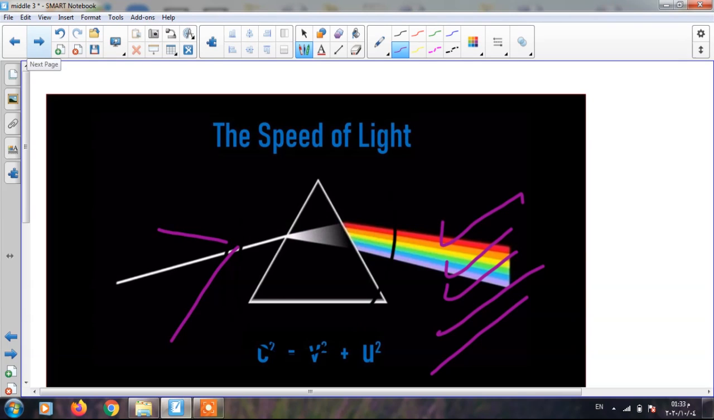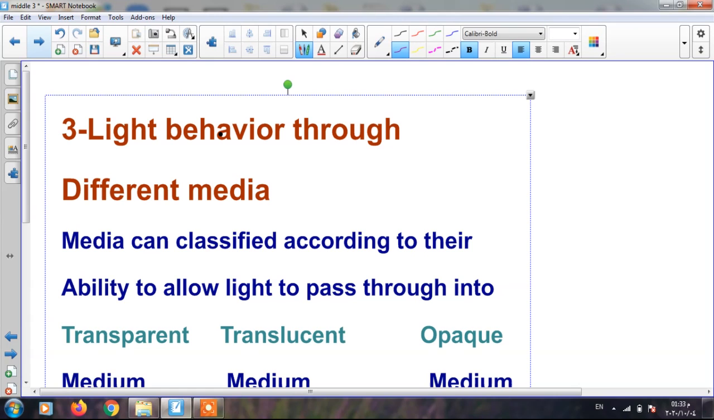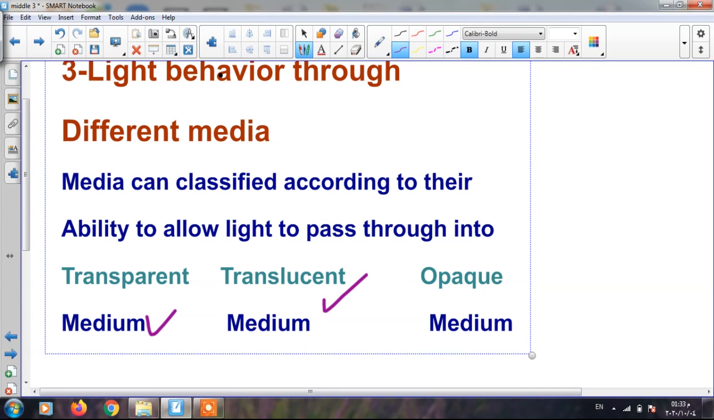Property number 3. Light behavior through different media. Light transmits through different media with different degrees, or you can say media can be classified according to their ability to allow light to pass into 3 types, which are number 1, transparent medium, translucent medium, or opaque medium. Let's talk about the first one, which is called transparent medium.